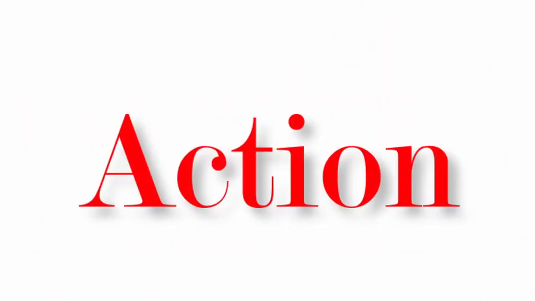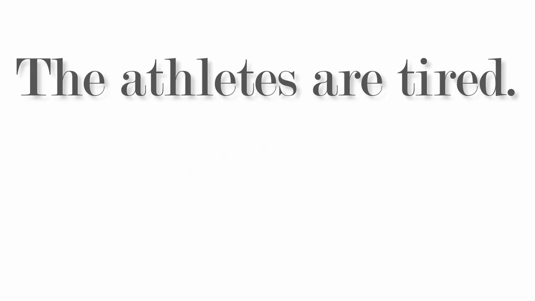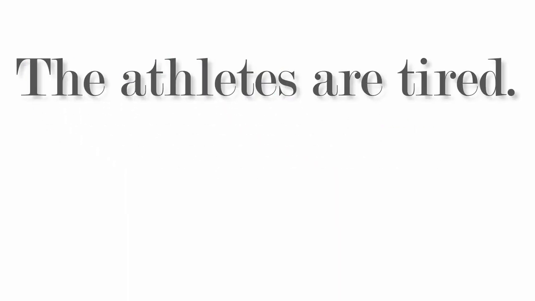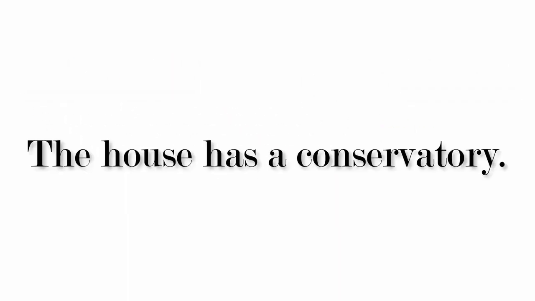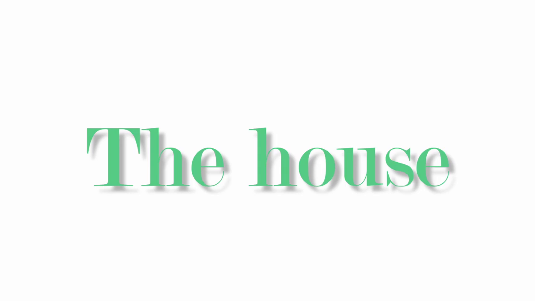Quite often, the verb is an action. But verbs like are, look, appear are state of being, not an action. Have and possess are just possession, not an action, but they are still verbs. You may identify the subject by asking the question who or what. So, in my sentence, the athletes are tired, I could ask this question: who are tired? And the answer is the athletes. So the athletes is the subject of are tired. In relation to the house has a conservatory, what has a conservatory could be my question. What has a conservatory? The answer is the house. So the house is the subject.